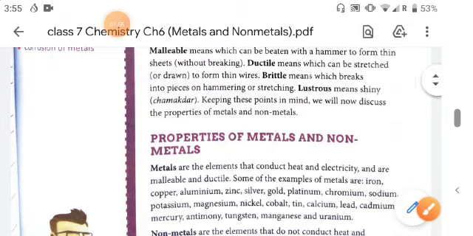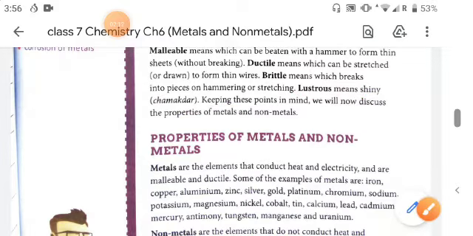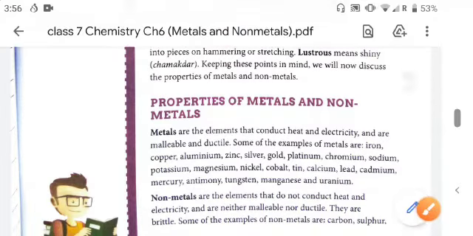And lustrous means a shiny appearance. That means the shiny appearance comes from the metals, and that property is called the lustrous property. Keeping these points in mind, we will now discuss the properties of metals and non-metals.